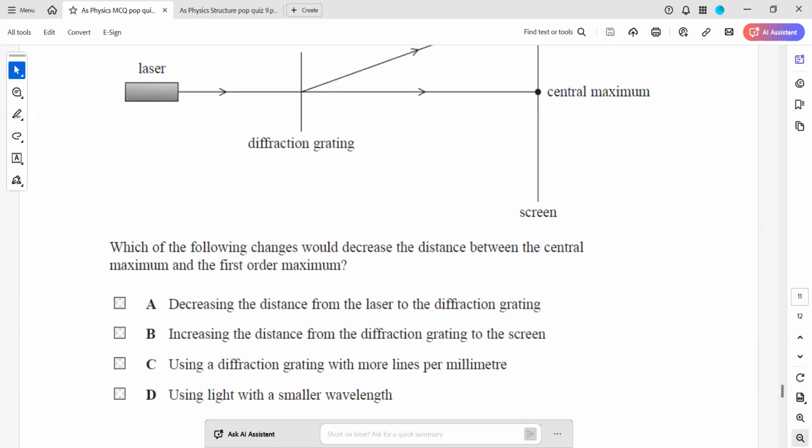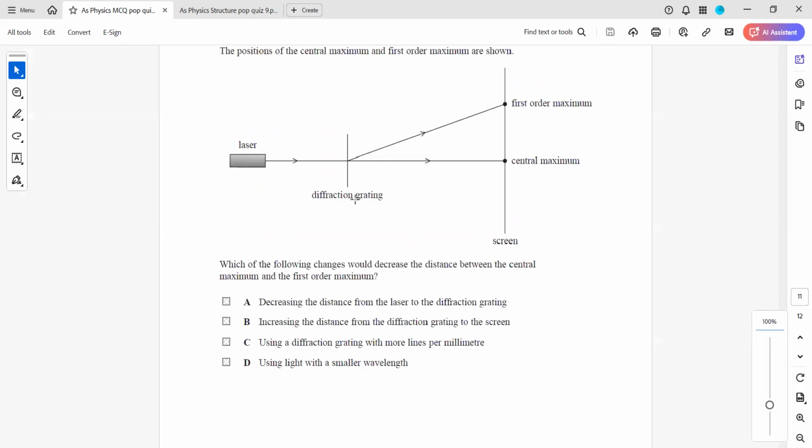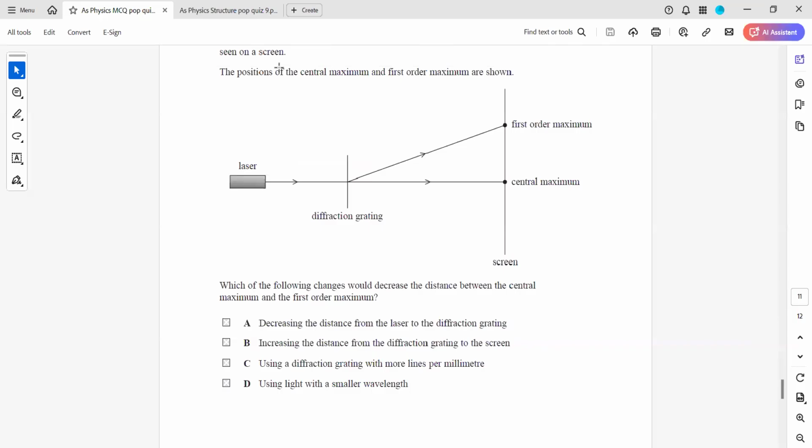This is also a similar question. Which of the following changes would decrease the distance between the central maxima and the first order maximum? Like this x. So we did that, this x depends on different factors.